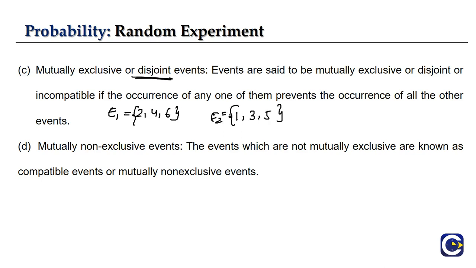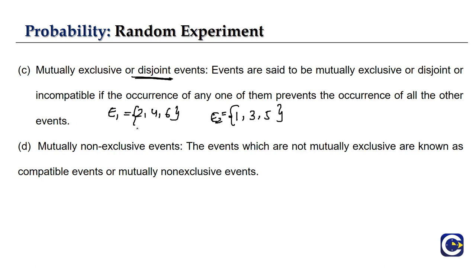This is my event 1 and this is my event 2. Can we see any element in common? No, there is nothing in common. So E1 and E2 are called disjoint events or mutually exclusive, which means there are no common elements in these two events.